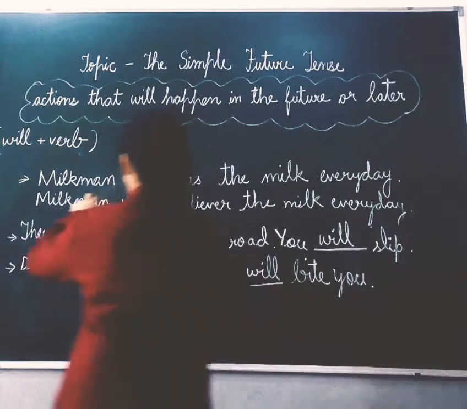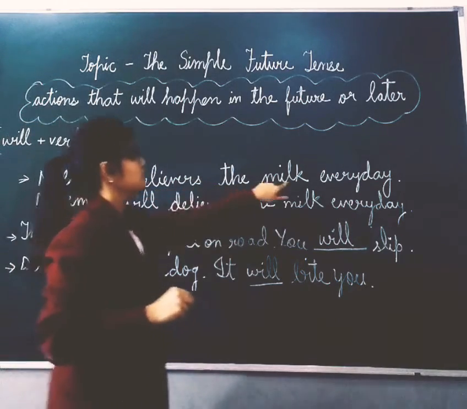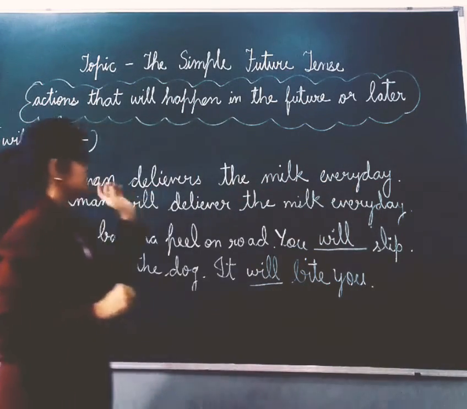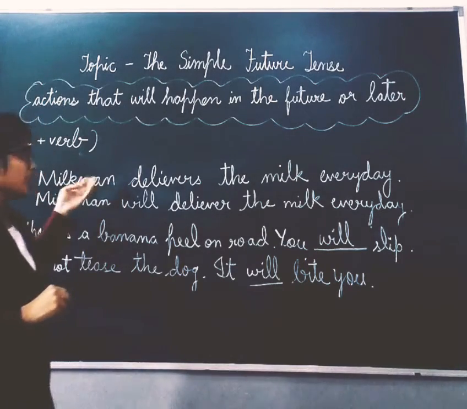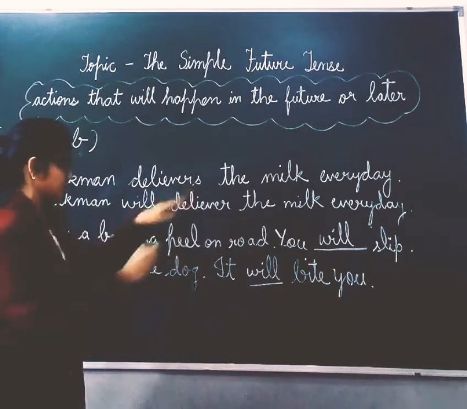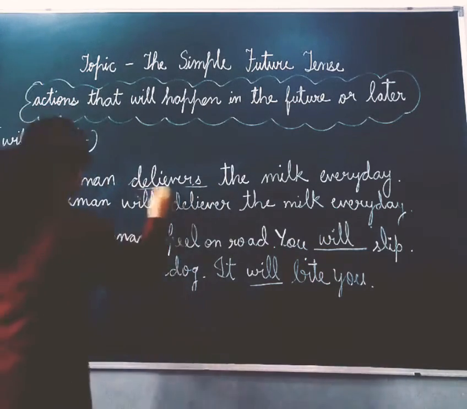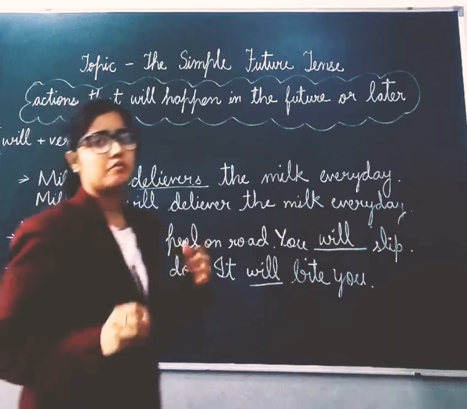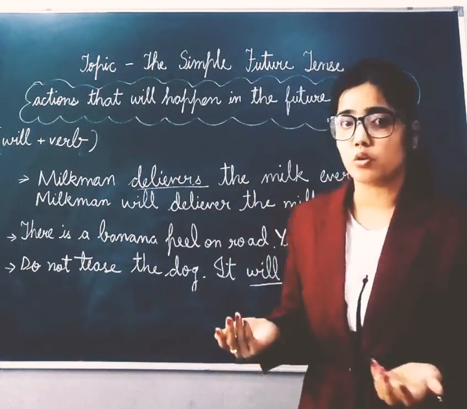Now look at these examples. The first one: milkman delivers the milk every day. This is a sentence of present tense. Here the main verb is delivers. Now if we want to convert this sentence into future tense, what do we have to do?